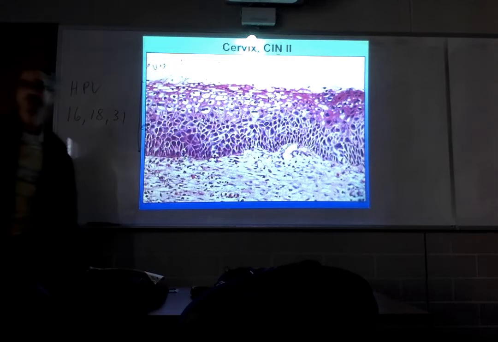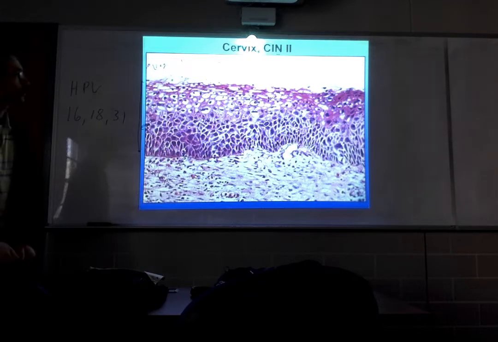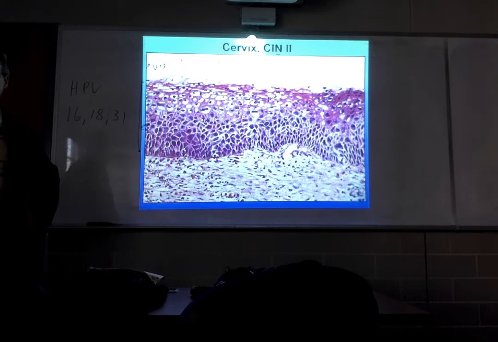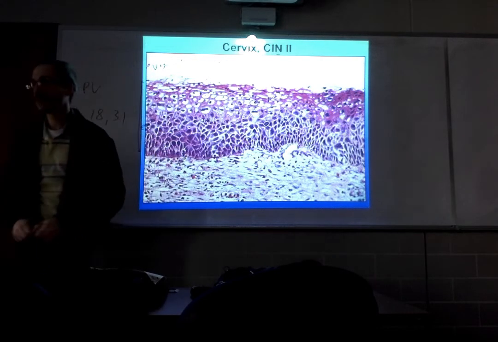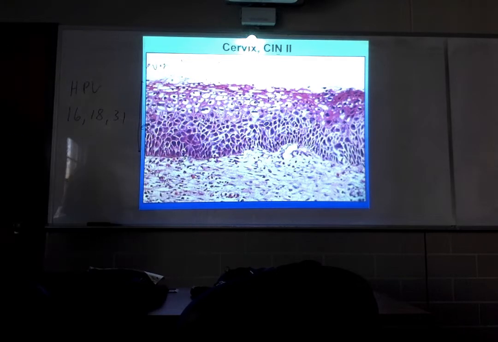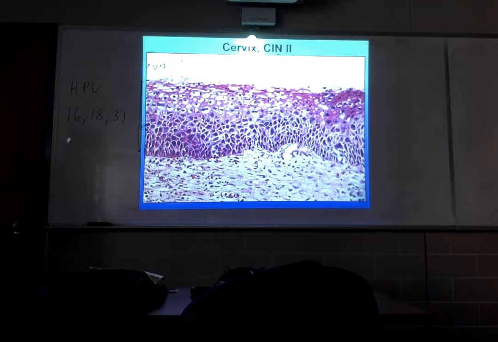Yes? What was the CIN stand for again? Cervical intraepithelial neoplasm, because it is a neoplasm contained within the cervical epithelium. That's another way of saying dysplasia. This is a moderate form of dysplasia, and so we call this either moderate CIN or CIN level 2.